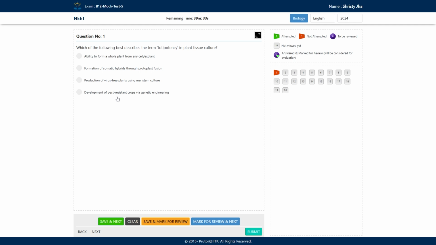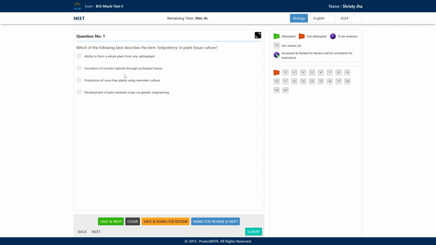So, the options are: ability to form a whole plant from any cell or explant. Second option says formation of somatic hybrids through protoplast fusion. Third, production of virus-free plants using meristem culture. And fourth, development of pest resistant crops via genetic engineering. So they have given us four options, and let's see each and every option.